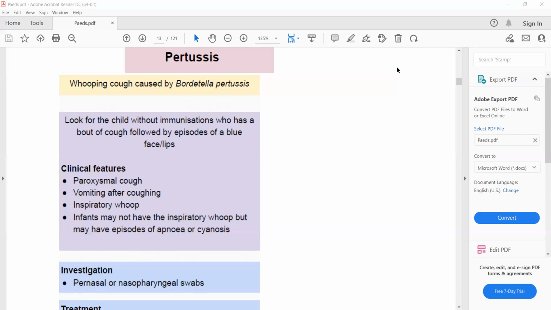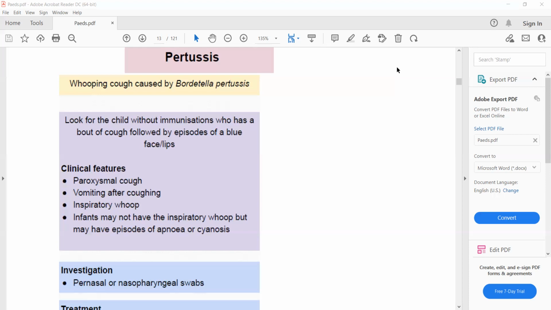And there is one more condition in which the cough is worse at night, and that is croup. Then how are you going to differentiate between croup and pertussis? Remember that pertussis is common in unvaccinated children, and the clinical features of pertussis are different from croup. In croup, cough is worse at night.